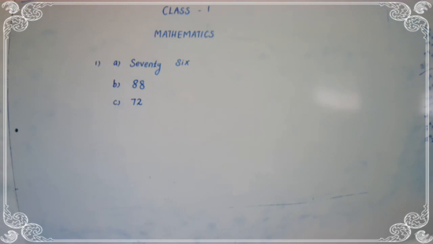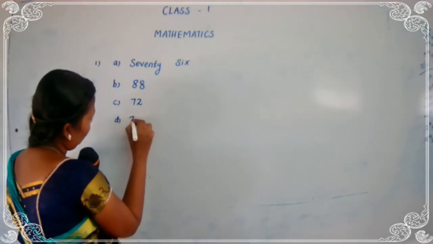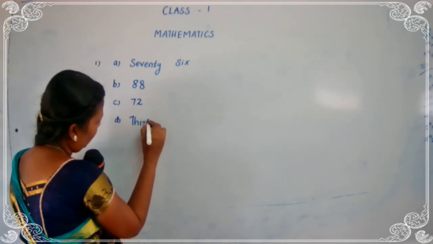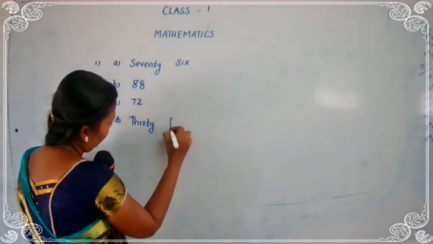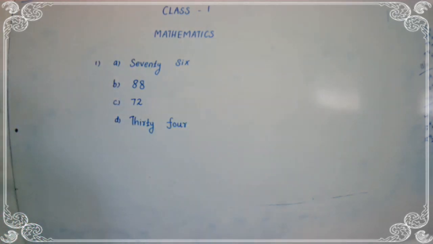Then D. What is this number? 34. What is the spelling for 34? All of you open your mouth and say the answer. Thirty, 30, four, 4, 34.